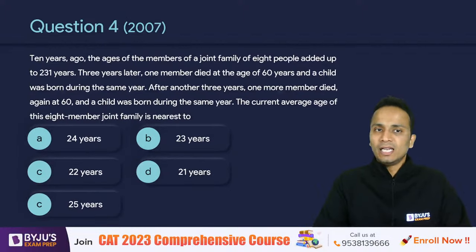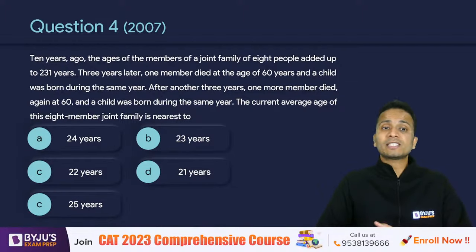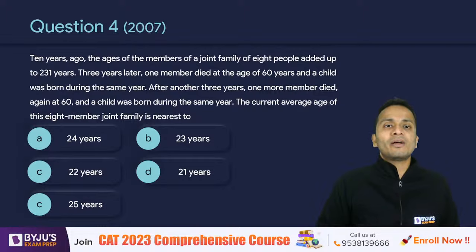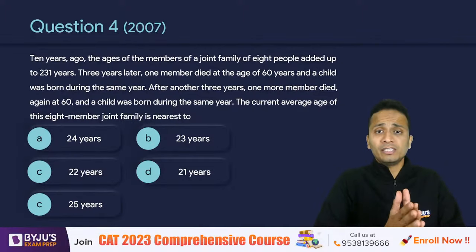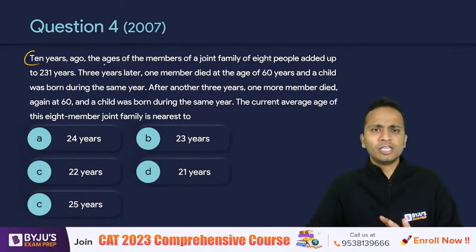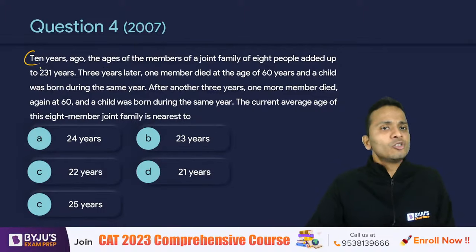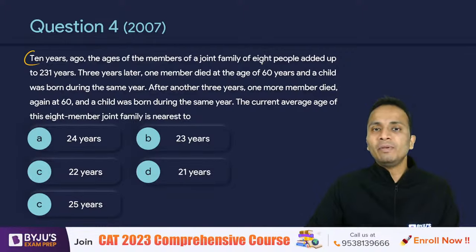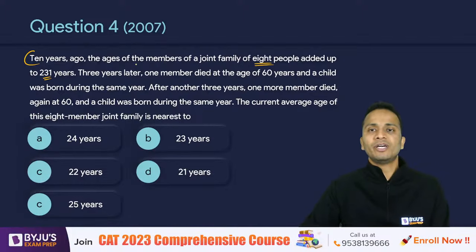Okay. Now let's move to the next question, question number 4. Question number 4 is slightly lengthy, and you need to take care of a lot of things in this statement. So the question says 10 years ago something is happening. So the question is on ages, probably the average age and so on. So 10 years ago, the ages of the members of a joint family of 8 people added up to 231.